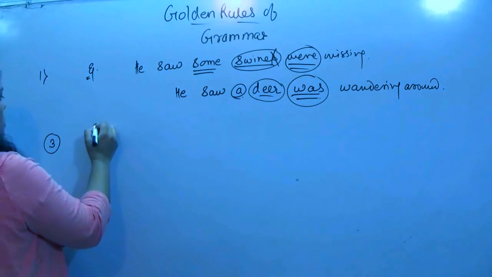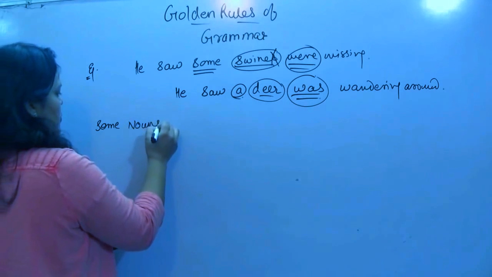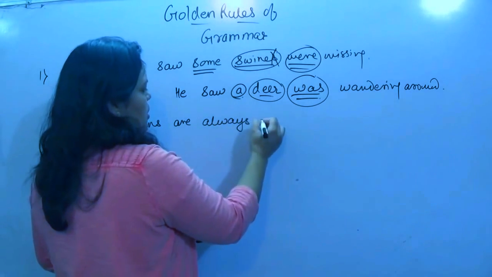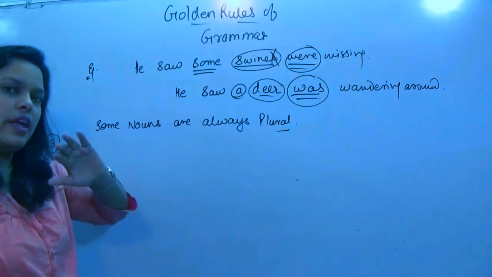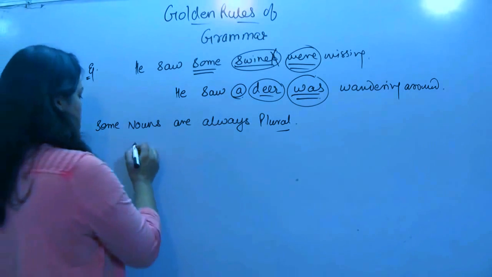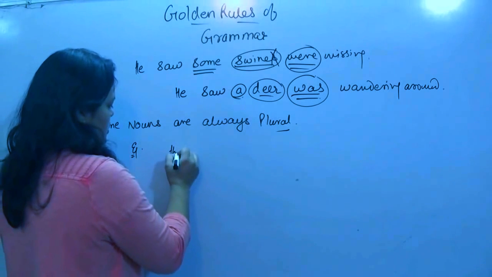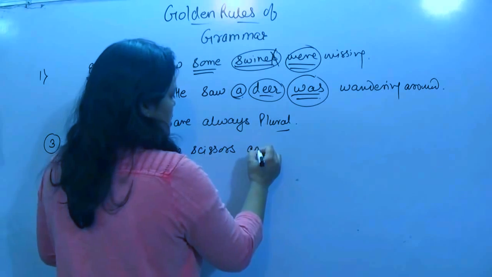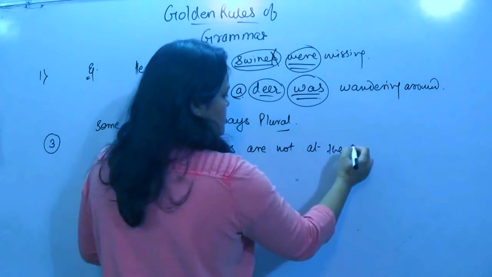Similarly, some nouns are always plural. Only plural. They can never be used in single form. They are always plural in their form also. For example, the scissors are not at the table.